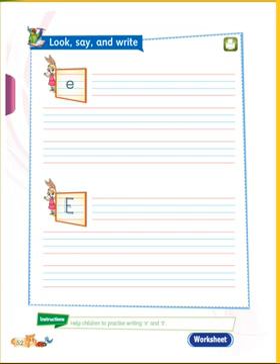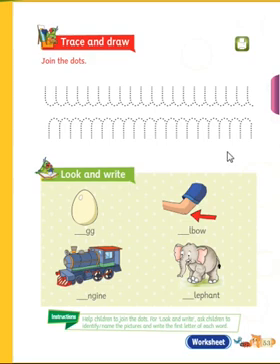See here, 4 lines you must write. Small e and capital E, you must write, beta. Do this all at home, beta. We can turn to the next page. See, join these dots, beta. Now you must join and you must write it. Okay, we can see next.